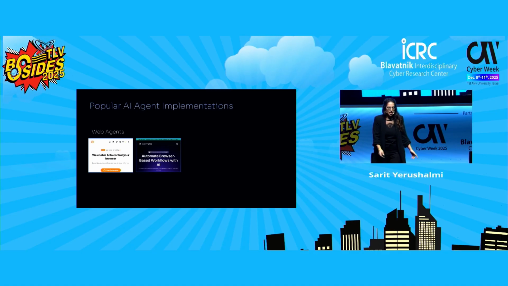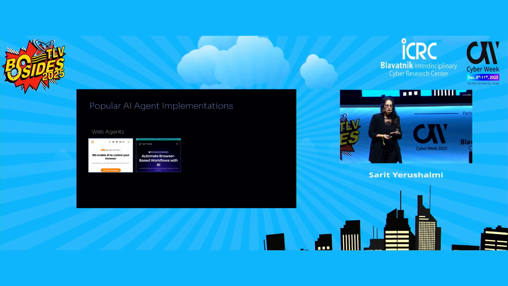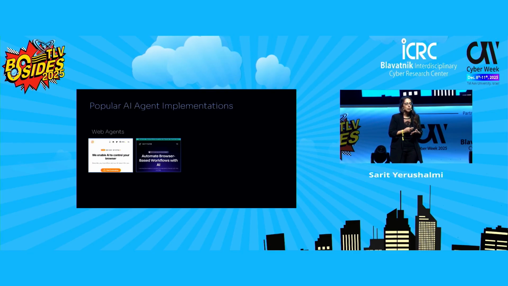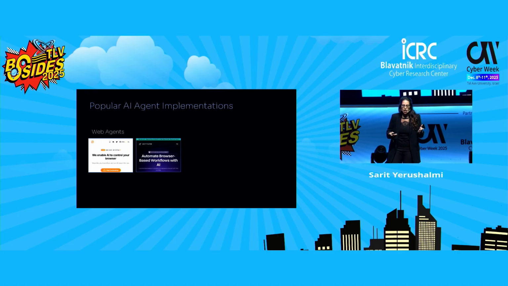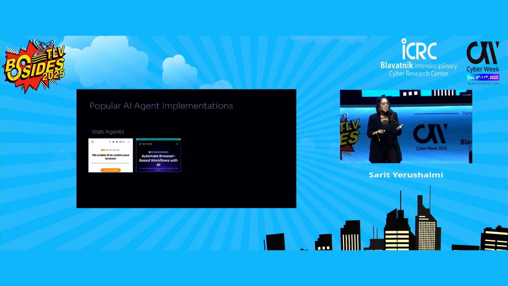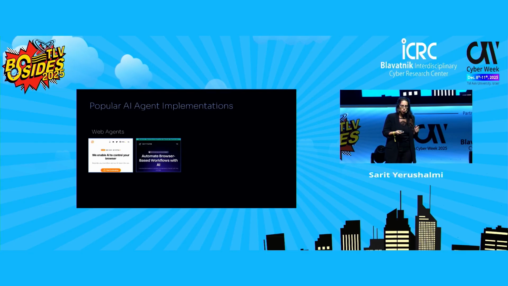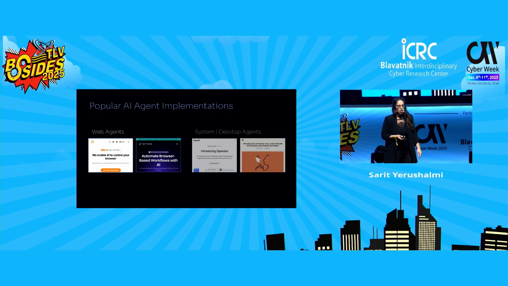And web agents include tools like browser use and Skyvern, which let the LLM control the entire browser directly. They can navigate pages, click on buttons, do scrolling, extract data, basically automating everything inside a browser like a human would. And we'll see several examples of this in a second.